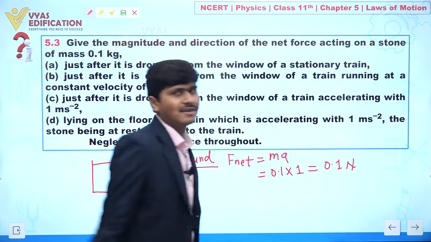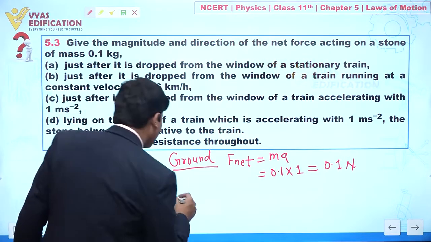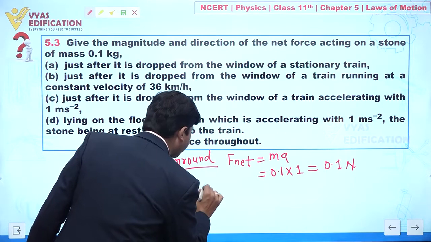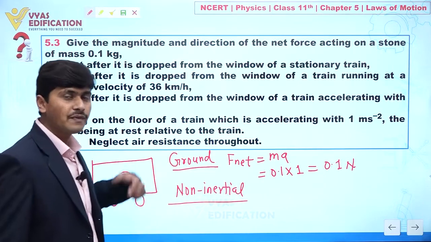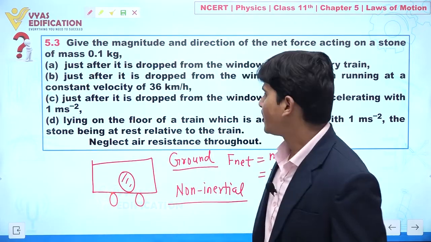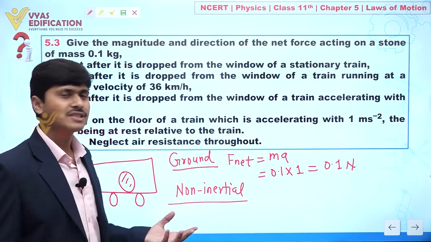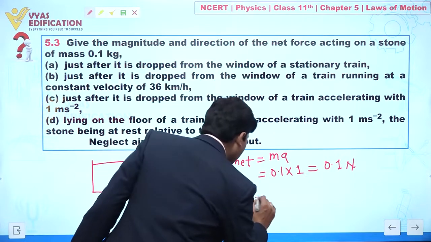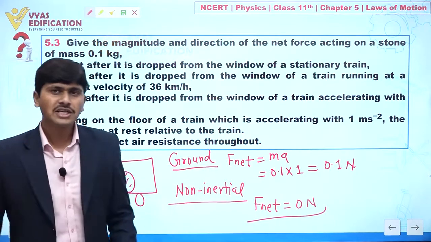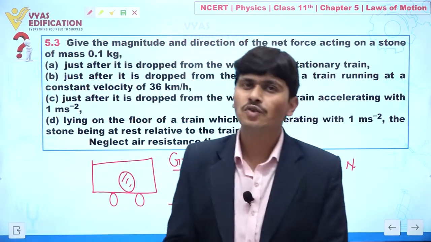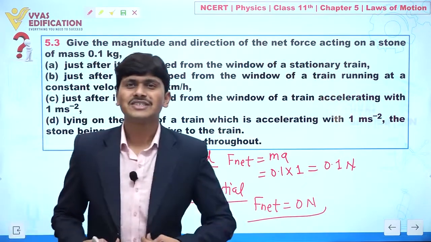Clear? But let's suppose the observer is situated inside this train. If we are talking about the non-inertial frame, with reference to an observer situated inside this train, we will observe that there is no net force acting on this stone. Clear? At that time the net force acting on this stone is 0. Clear? So it depends on the frame of reference from where you are observing this motion. So this is all about this question. Clear to everyone?